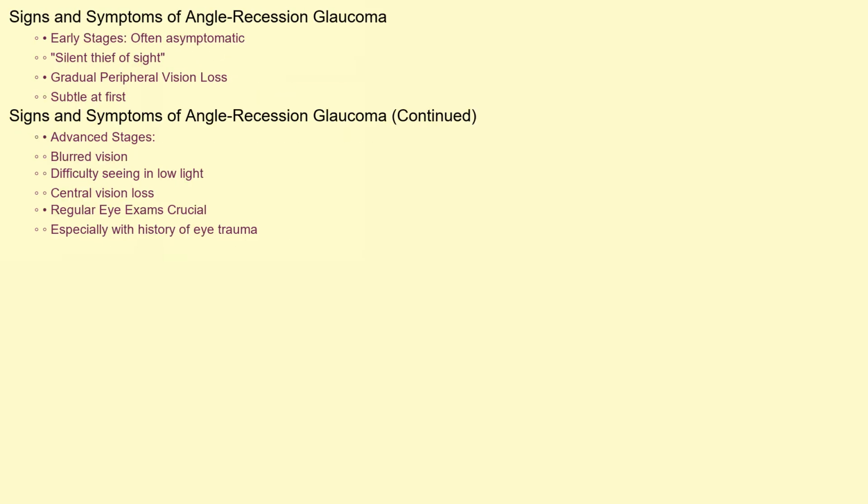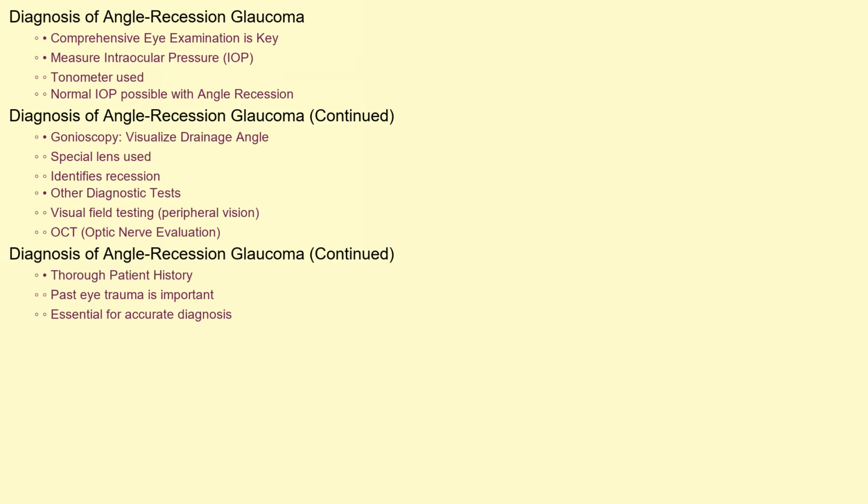Signs and symptoms. In the early stages, angle-recession glaucoma often presents with no noticeable symptoms. This is why it's sometimes called the silent thief of sight. As the condition progresses and the optic nerve damage worsens, individuals may experience gradual peripheral vision loss. This loss of peripheral vision is often subtle at first and may go unnoticed until it becomes significant. In advanced stages, patients may notice blurred vision, difficulty seeing in low light, and eventually central vision loss. Because the symptoms are often subtle and gradual, regular eye exams are crucial, especially for individuals who have a history of eye trauma.